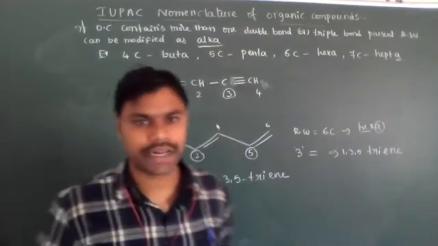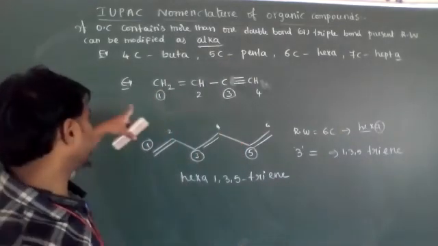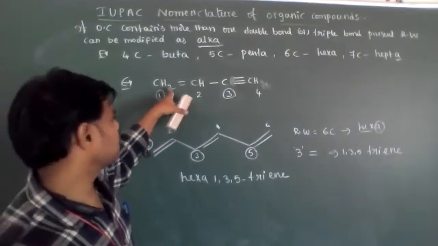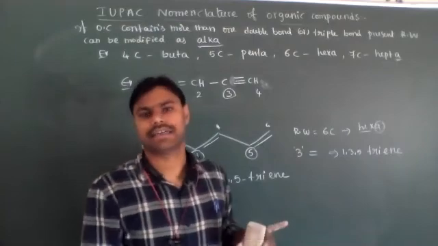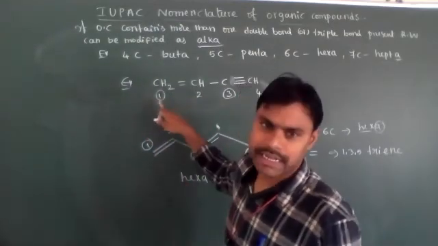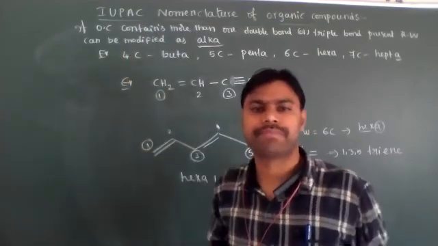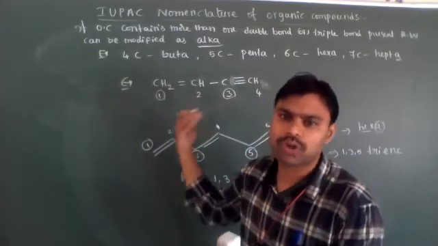one double bond and one triple bond is present. Then, as I said here, students, the first double bond we need to write first. See this double bond on the left side and the triple bond on the right side end. So according to that, which side do we give the least numbering? The double bond always gets the least numbering compared to the triple bond. I will tell you the rules.